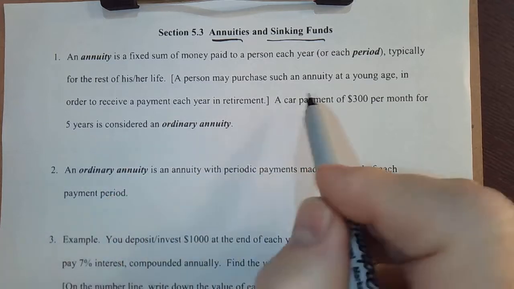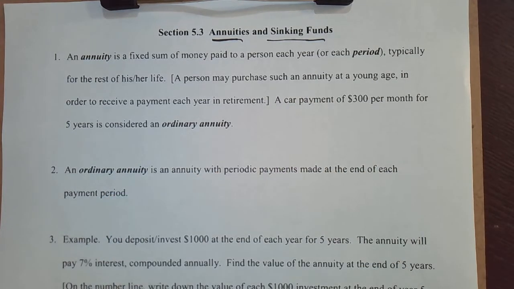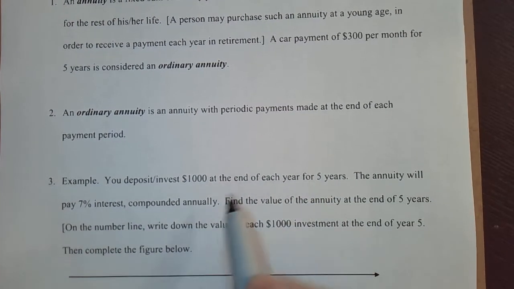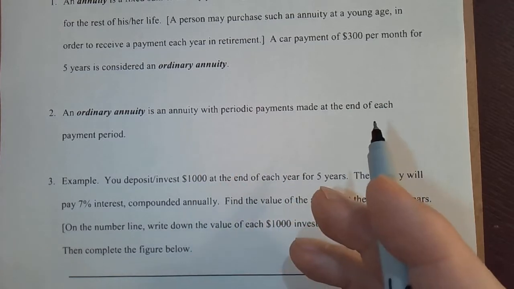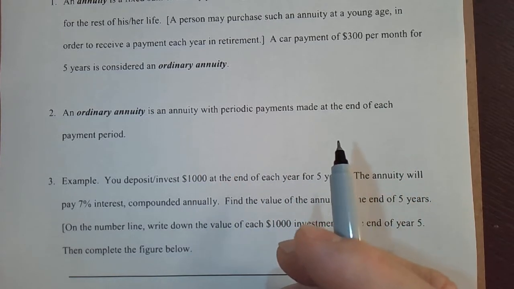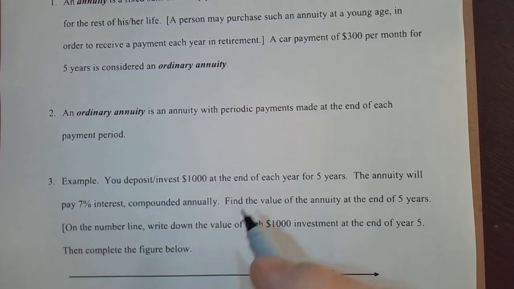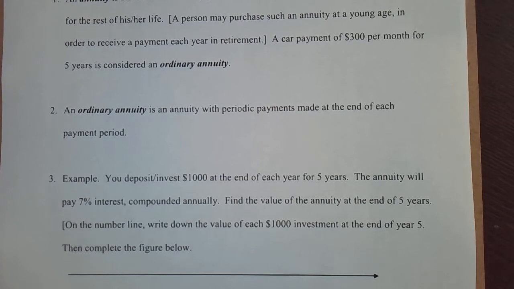I said 5 years here, $300 per month. So it can be looked at as an annuity as well. An ordinary annuity is an annuity with periodic payments made at the end of each payment period, like a car payment. When you get your loan, you don't make a payment until the end of that month, and then at the end of every month after that.